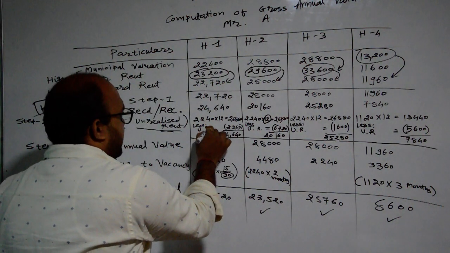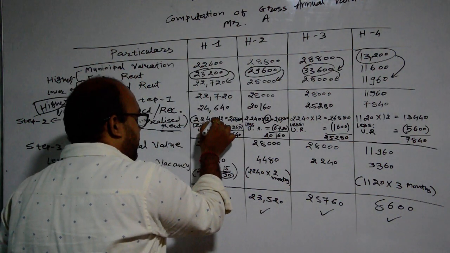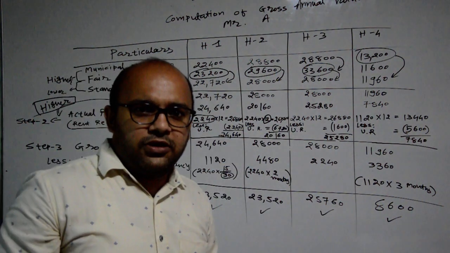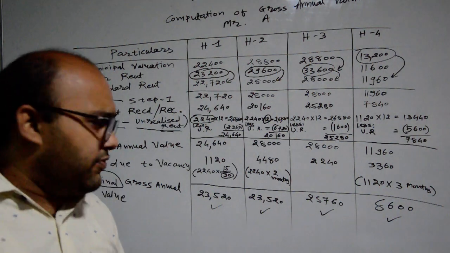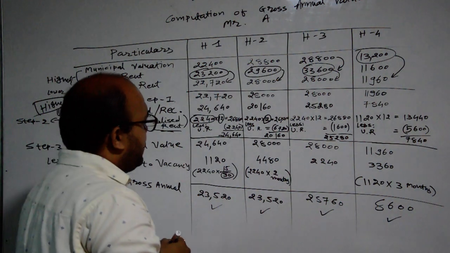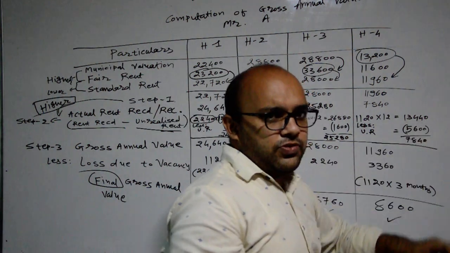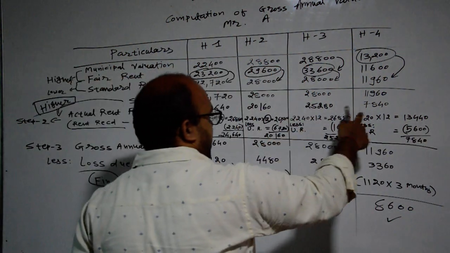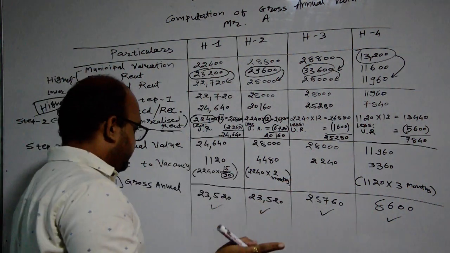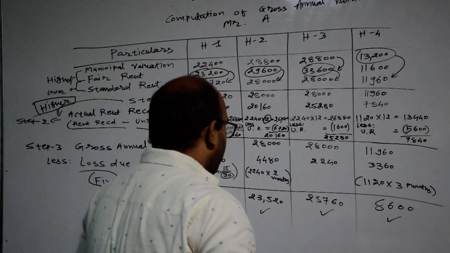Monthly rent is provided, but we are calculating these sums in annual values, so we multiply by 12 and receive 26,880. In all situations I have multiplied monthly rent by 12. Then I have deducted unrealized rent from that amount.